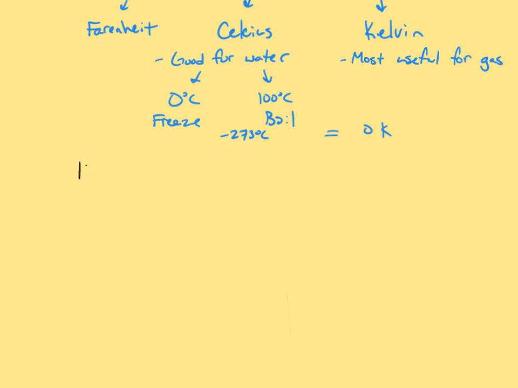As I mentioned, 1 degree Celsius is the same as 1 Kelvin. So the temperature degree and Kelvin are equivalent to one another. You go up 1 degree Celsius, you go up 1 Kelvin. Now because the degree Celsius scale starts at negative 273, then if you ever want to figure out what Kelvin is in temperature, you just take the degree Celsius and add 273 degrees to it, and you get yourself the